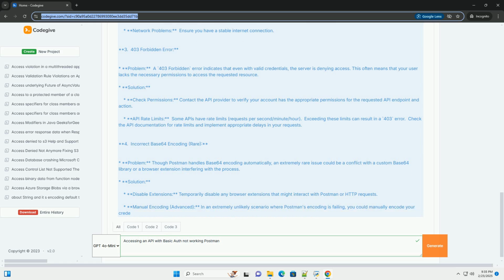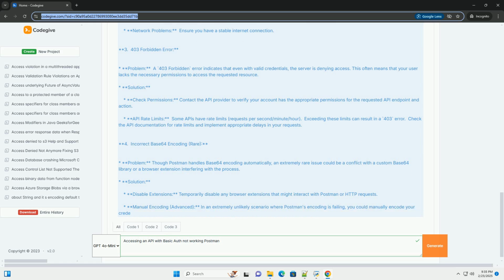Manual encoding, advanced: in an extremely unlikely scenario where Postman's encoding is failing, you could manually encode your credentials using a base64 encoding tool or library, many are available online, and add the encoded string directly to the authorization header as Basic encoded_credentials. This is generally unnecessary as Postman handles this correctly.